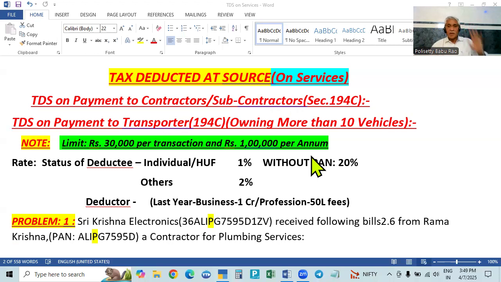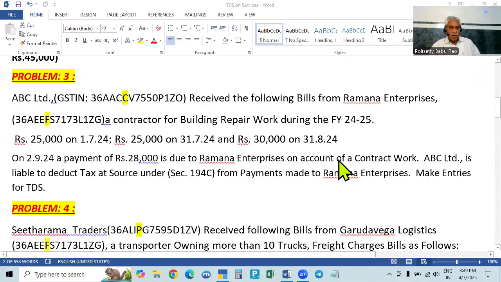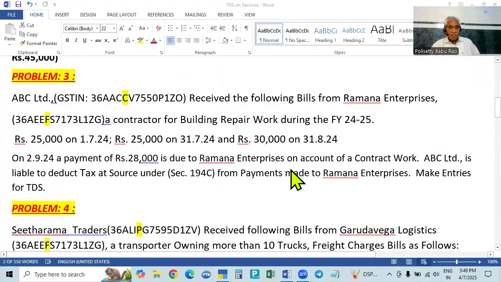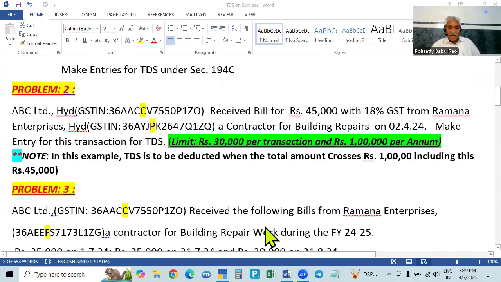It is shown separately, because it's a separate category. That is the only thing. And in the first one, contractors, we had three problems. We have four problems. Number one and number three are the same. And number two is also the same, but in number two, only one bill of 45,000 is crossing the limit.